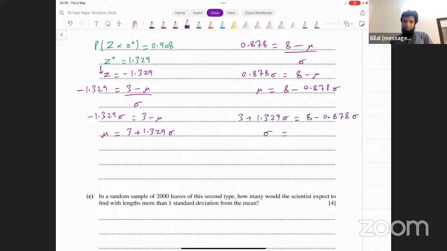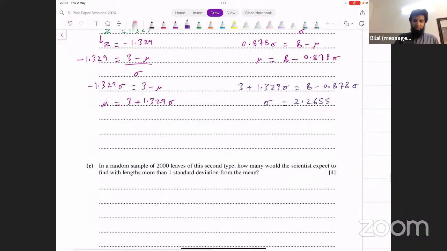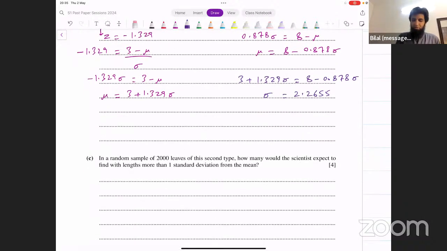5 divided by 8 minus 3 is 5, right? 8 divided by 1.329 plus 0.878. And that's giving me sigma equal to 2.2655. That's the value of sigma that I'm getting. Now we put this value of sigma back in the mu equation.